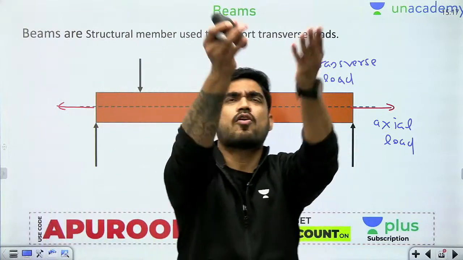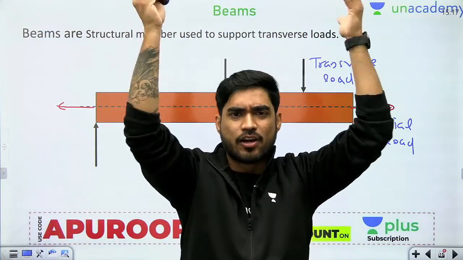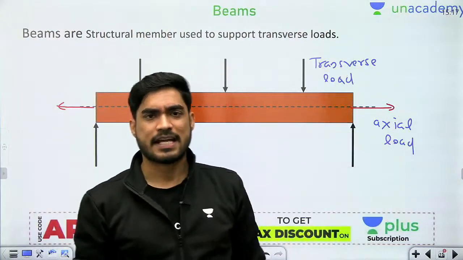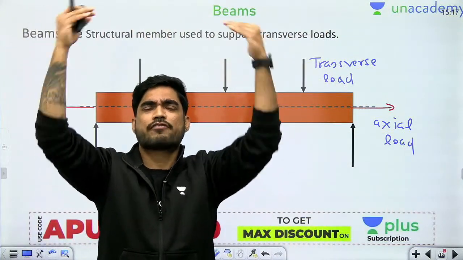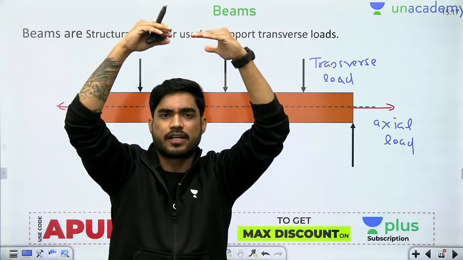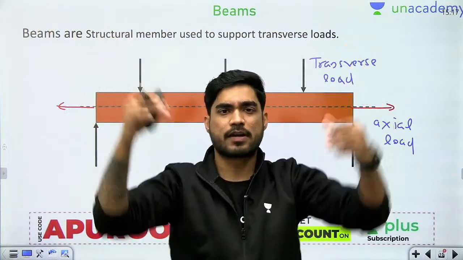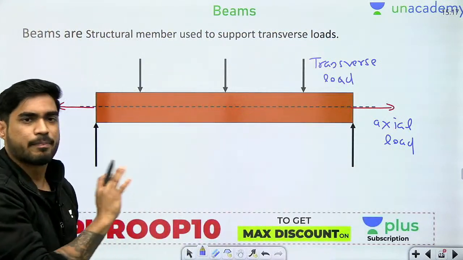Okay, so beams are designed to support these transverse loads. You can watch this beam over your head, in your room only. It is supporting the load of the entire building, the load of the entire roof. So this is a beam.